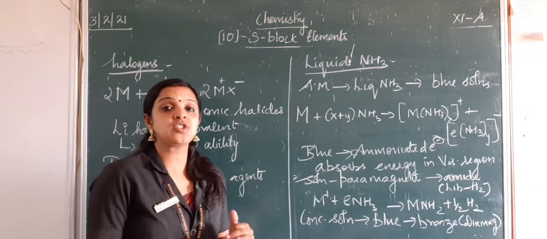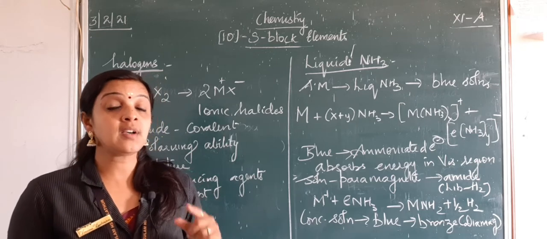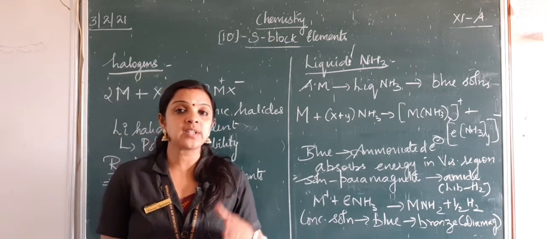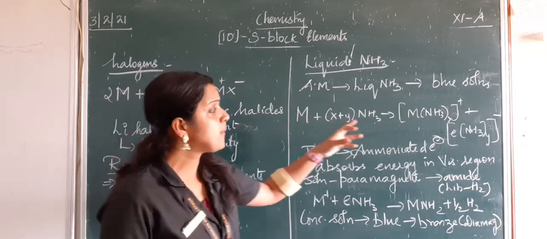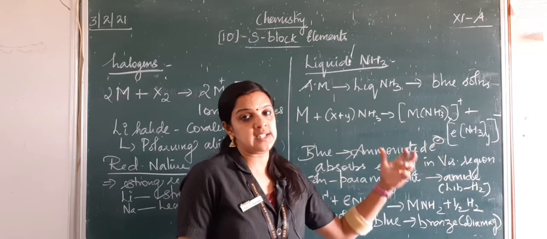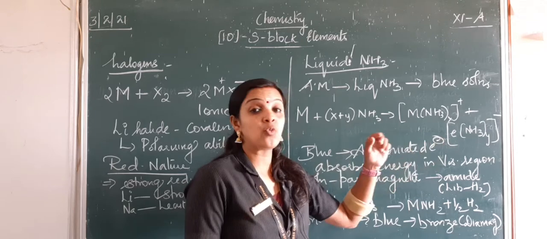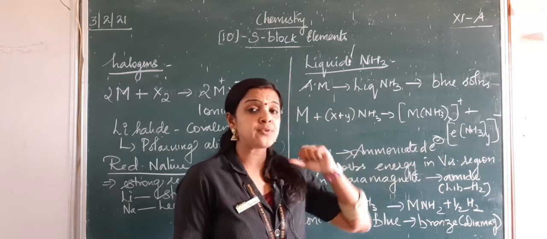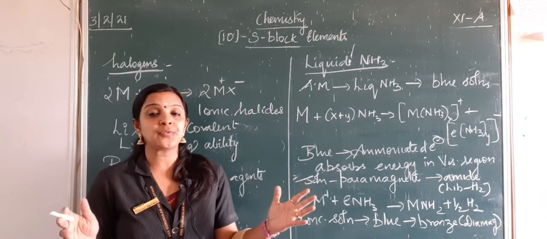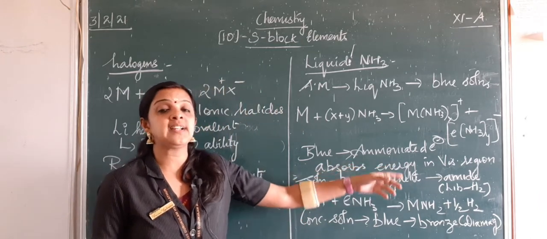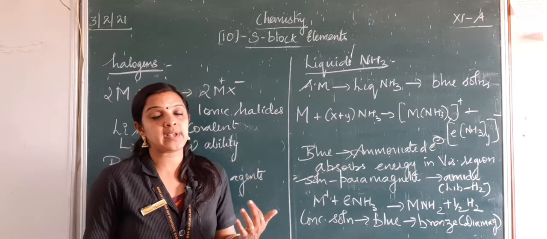Now if you see the reactions of alkali metals with liquid ammonia: I told you before, alkali metals react with gaseous ammonia, but what happens when they react with liquid ammonia? They form a complex which gives a blue color solution. That blue color is because of the ammoniated electron, which absorbs energy in the visible region. Within the visible region there are a variety of colors, and this ammoniated electron absorbs the energy, which imparts color to the solution, which becomes blue.